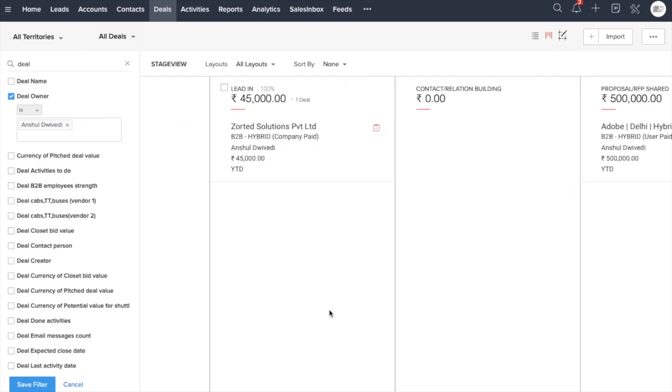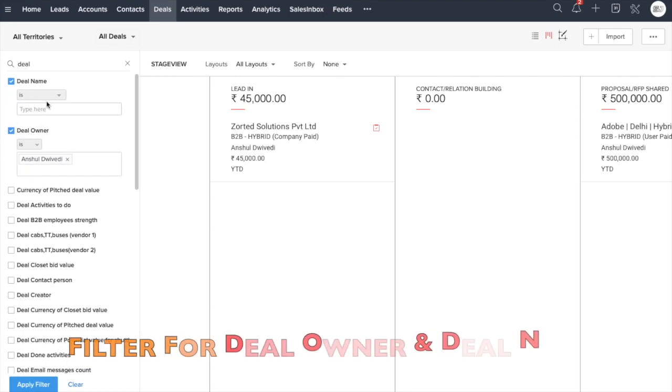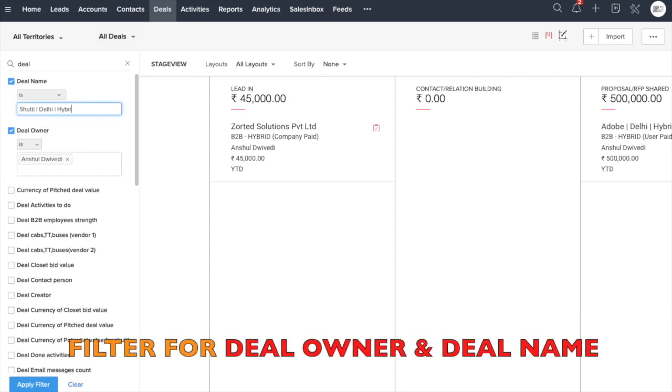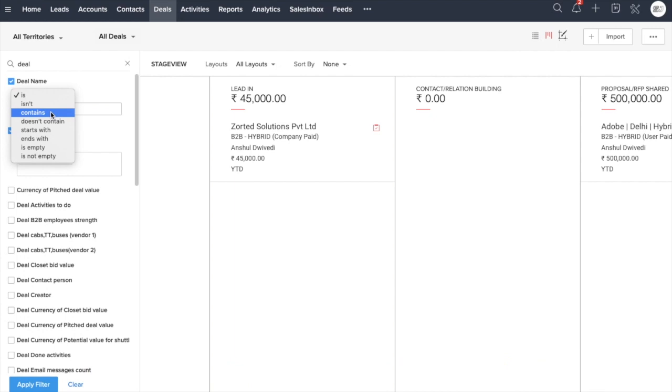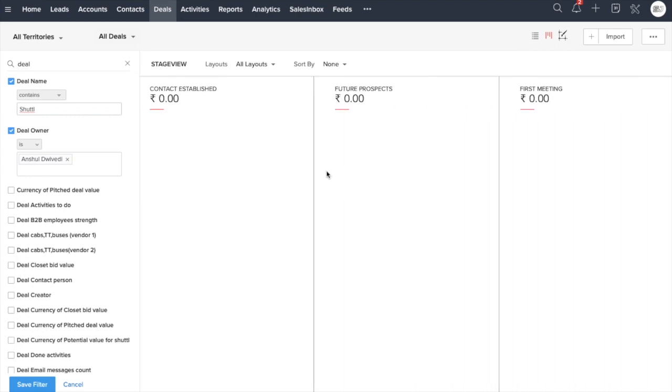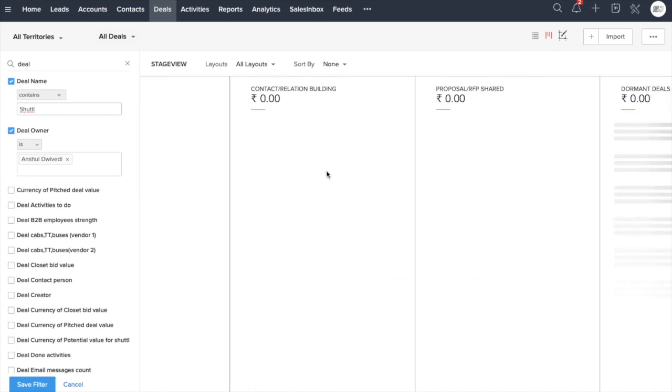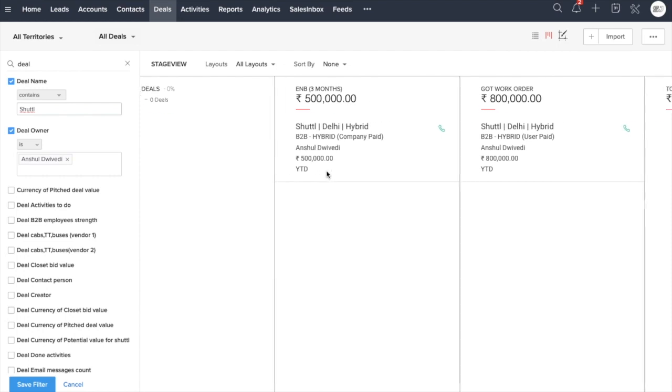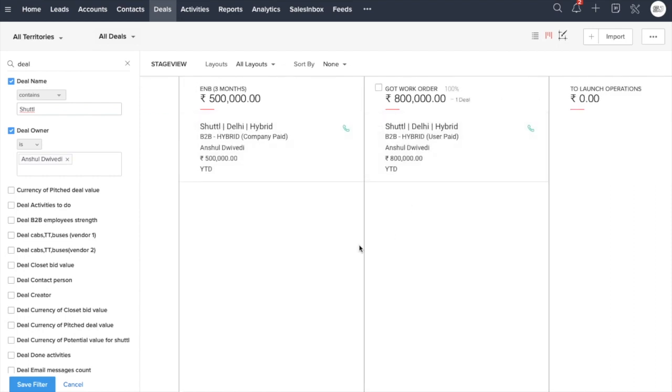And now let's say there are n number of leads, but still I can put in this filter. Let's say shuttle, or let's say put shuttle only. And again I'll change it to contains. I'll hit apply filter. So now I want to see the deal which Sakshi has created for Anshul, by the name of Shuttle, right? So let's see if we can see this. Okay, so there are two deals with the name of shuttle.